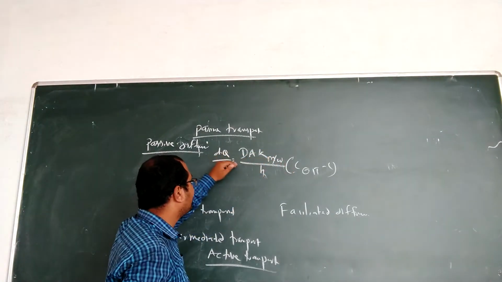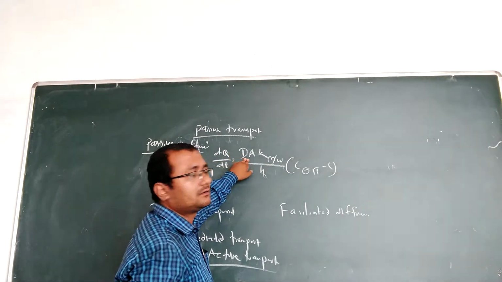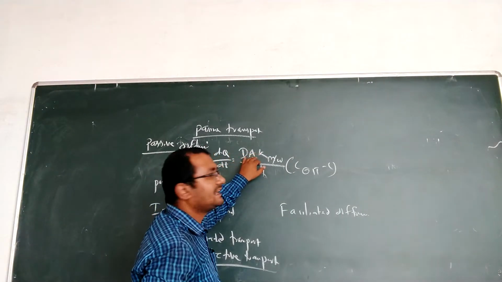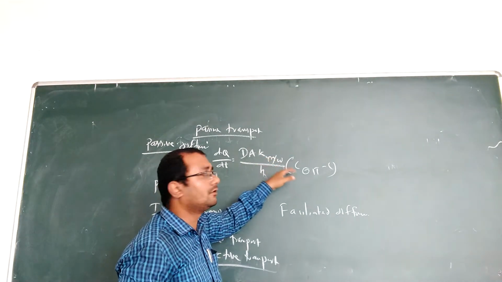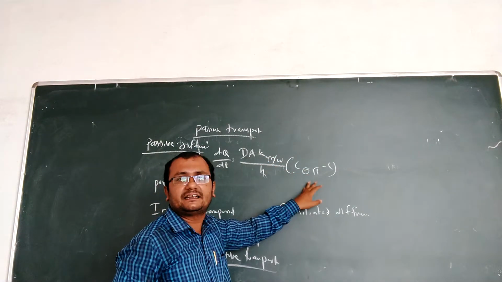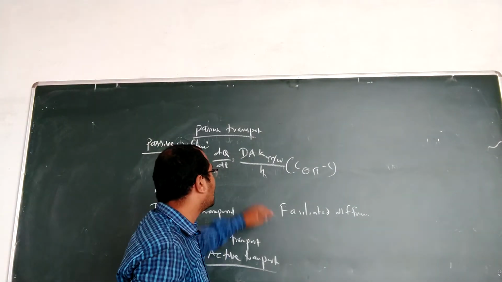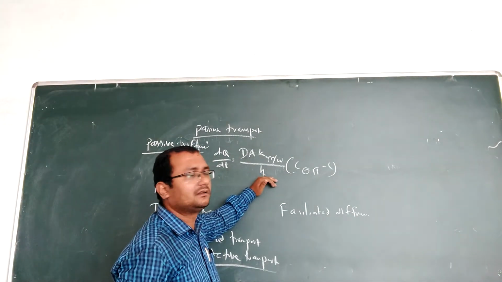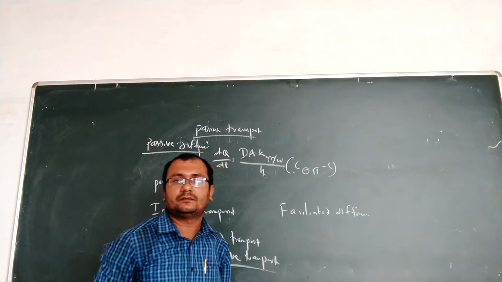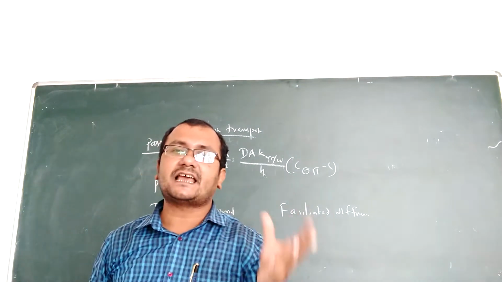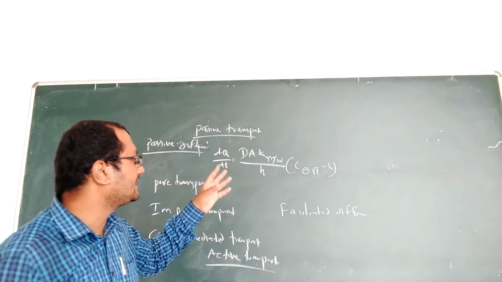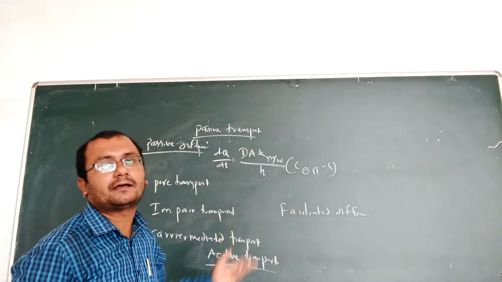If these are more, the rate of absorption will be more. If the thickness is more, the rate of absorption will be less. So by changing some factors, we can increase the rate of absorption.